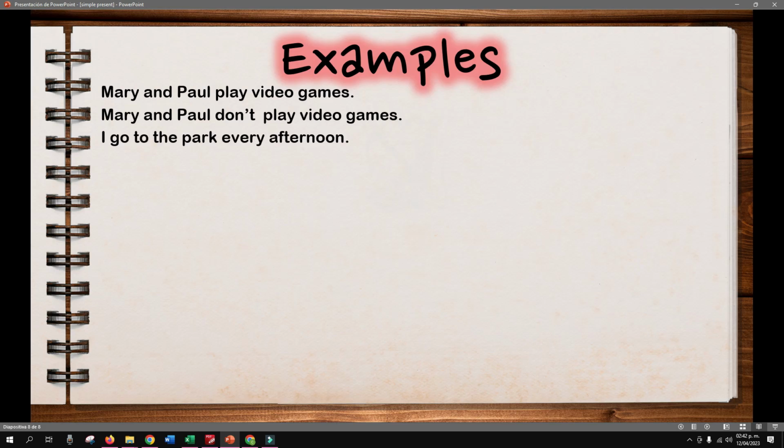I go to the park every afternoon. That's an affirmative also with I, the first person singular. I don't go to the park every afternoon.